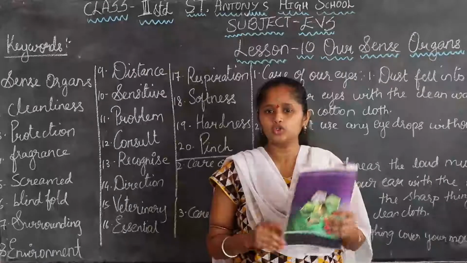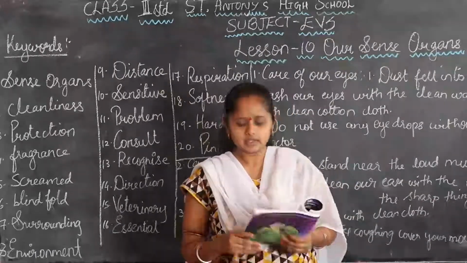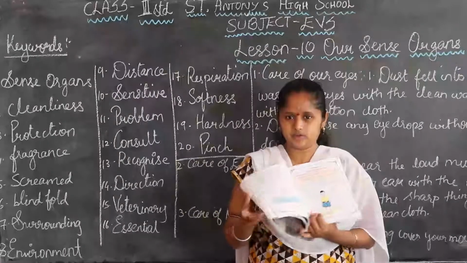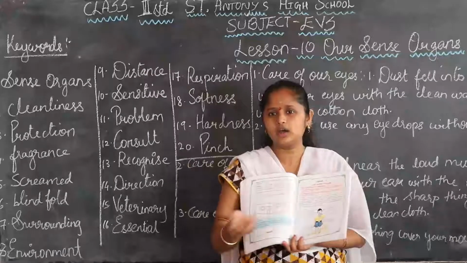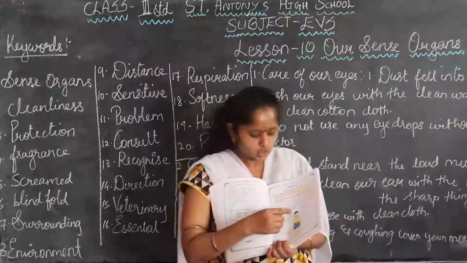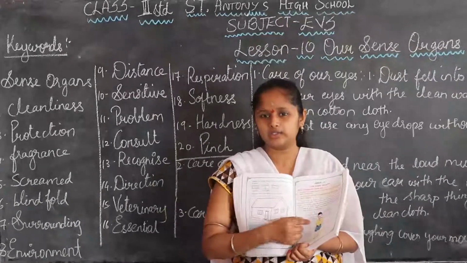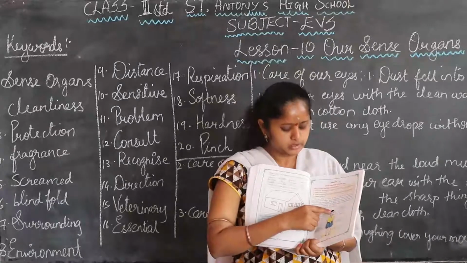So the students also were maintaining silence. Then they started saying the parts of the body. Here they have made a boy stand, and now they are identifying the parts. Which part is this?